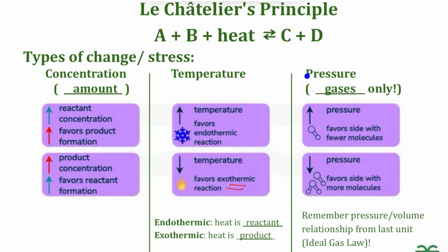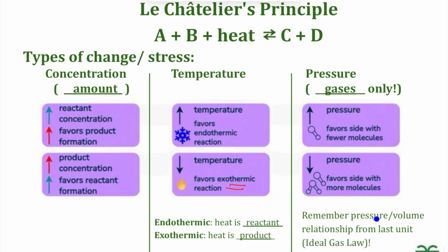And then for pressure changes, these only impact the chemicals that are gases in our system. If pressure goes up, then the system is going to favor the side with fewer molecules, because in order to get the pressure down, we want fewer gas molecules in it. If pressure goes down, it's going to favor the side with more molecules to try and increase that pressure and counteract that stress.